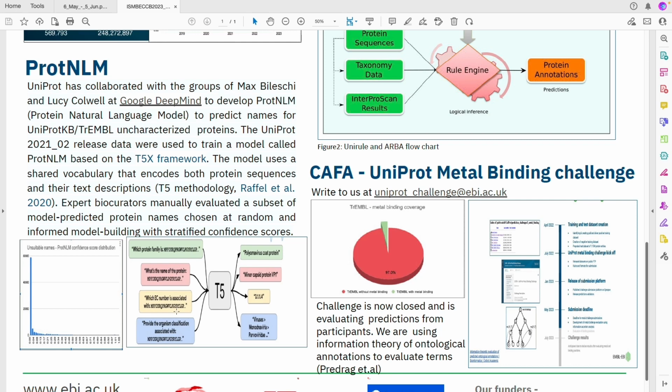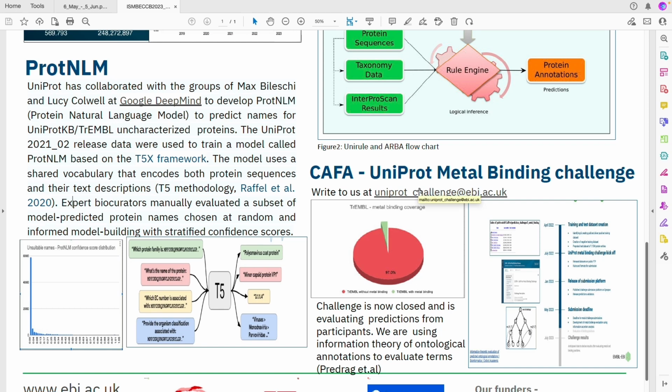After ProtNLM was introduced, we also sampled the predictions which it gave, and after sampling, we could find some unsuitable names which were mostly concentrated between 0.0 and 0.2 confidence score provided by the model. We therefore applied a confidence threshold of 0.2 and above before applying these predictions in the UniProt knowledge base.